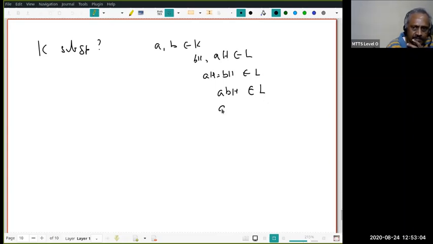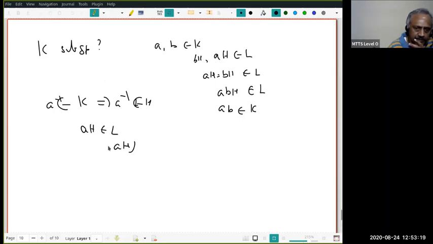That means ab belongs to K. Right? And similarly, a belonging to K will imply a inverse belongs to K, because aH belongs to L, therefore aH inverse, which is a inverse H, belongs to L. That means a inverse belongs to K. Therefore, this is a subgroup.